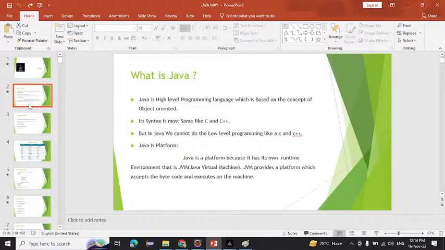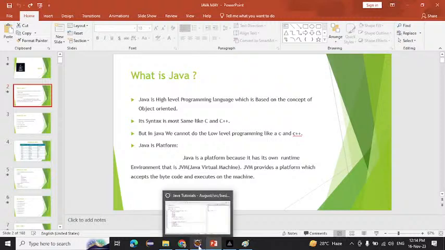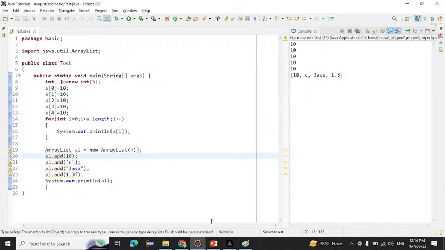And another thing, whoever has not installed JDK yet, try to install that. And after that, one more thing is the IDE. If you want to write any code, we need something on which we can write the code. For that we use an IDE, the integrated development environment. In that we can easily write our program. This thing also you have to install.